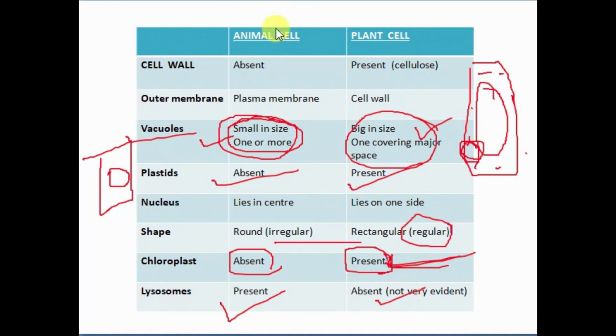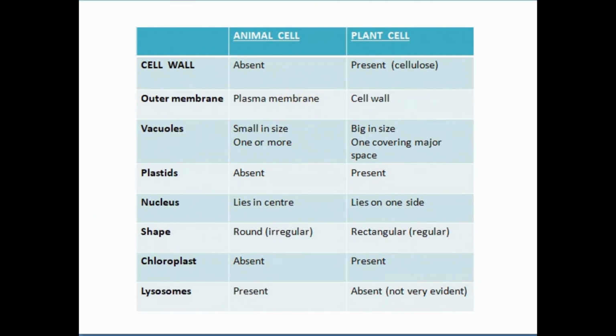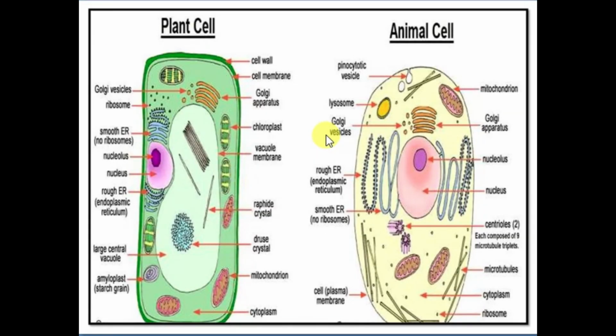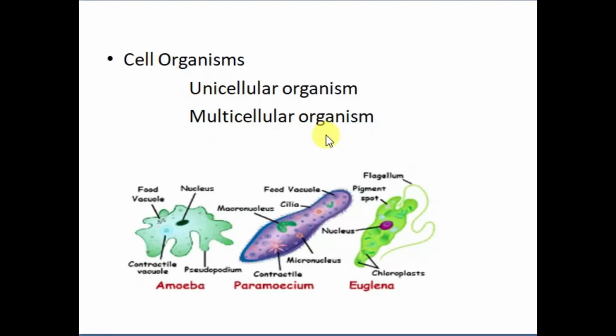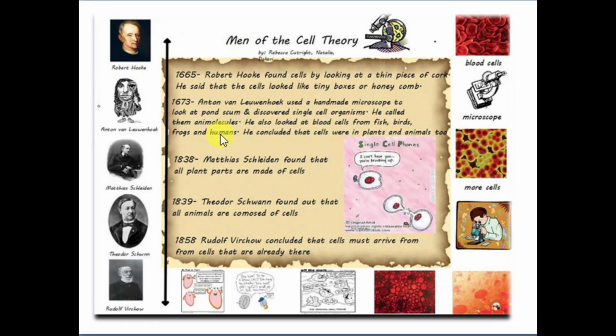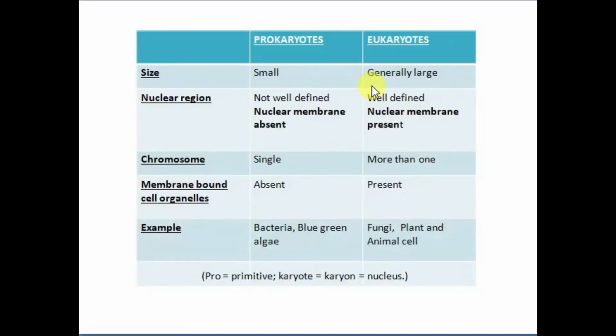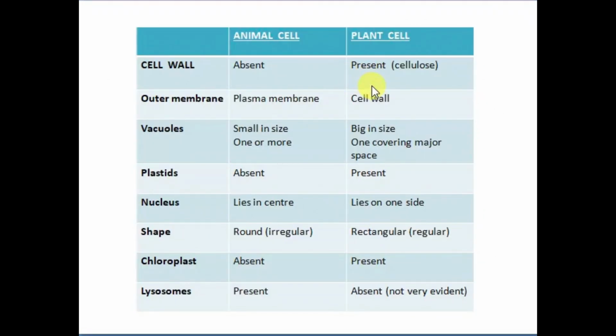Just remember it. This is a very important topic from your biology part. So what we have discussed till now: we have discussed the difference between plants and animal cell, prokaryotes and eukaryotes, unicellular and multicellular organisms, and we also have studied about different scientists, what all they proposed. This was a very important topic. Study it properly. This will come in your exam.